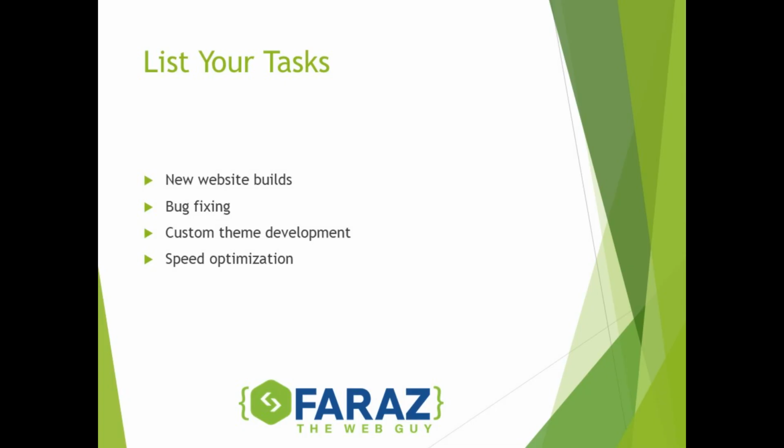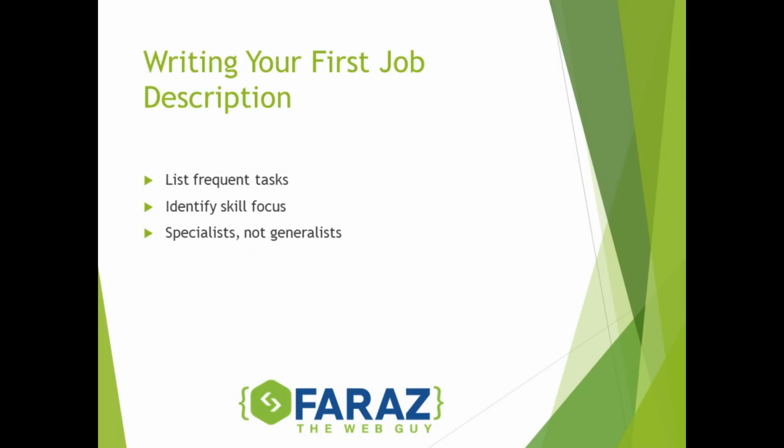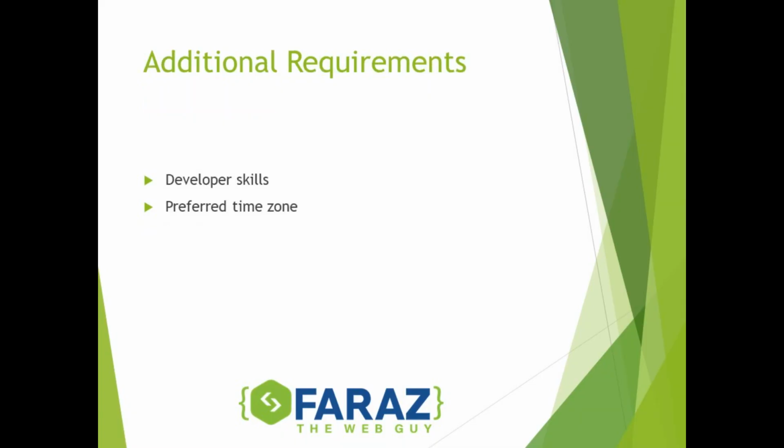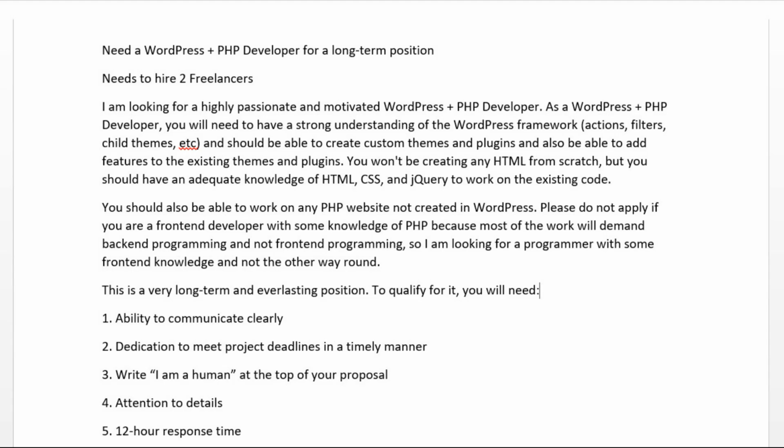So basically, we need to list every type of task that clients send our way. Then arrange them by frequency. Because in the beginning, we will focus on hiring specialists, not generalists. We also need to list down the skills that developers should have, including other requirements like our preferred working time zone. Let me show you one of my job descriptions.